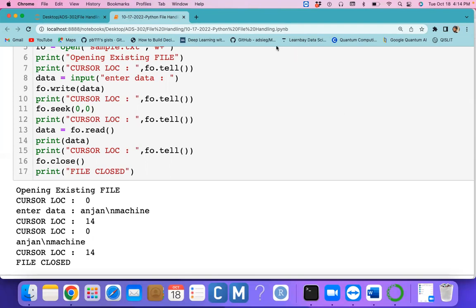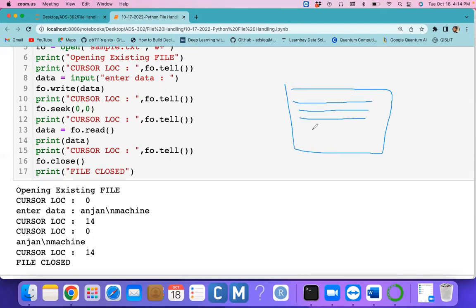This is my file, this is the data we have, and like this we have multiple data elements. Now the cursor is at this particular location. If you start reading, it starts reading from here onwards, not from the beginning. For example, if the cursor is at the end of the file, it starts reading from the end, but we don't have any data after the end of the file, so it won't print anything.